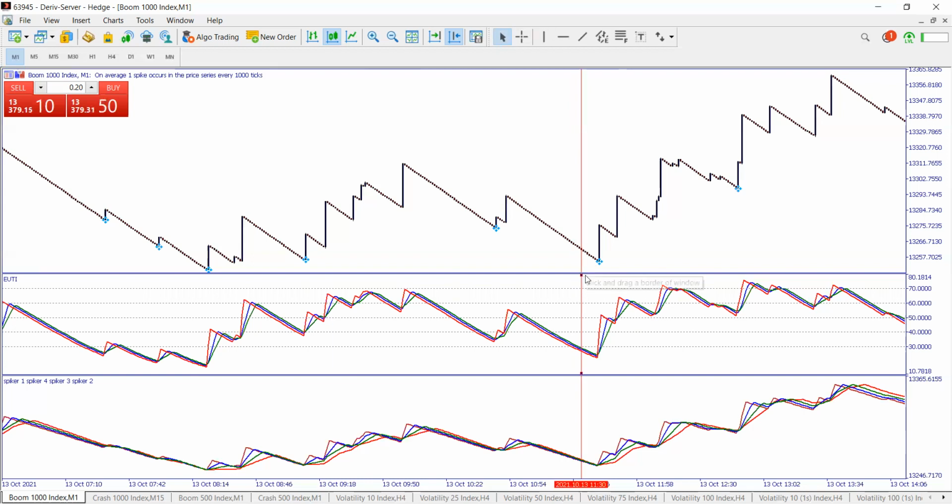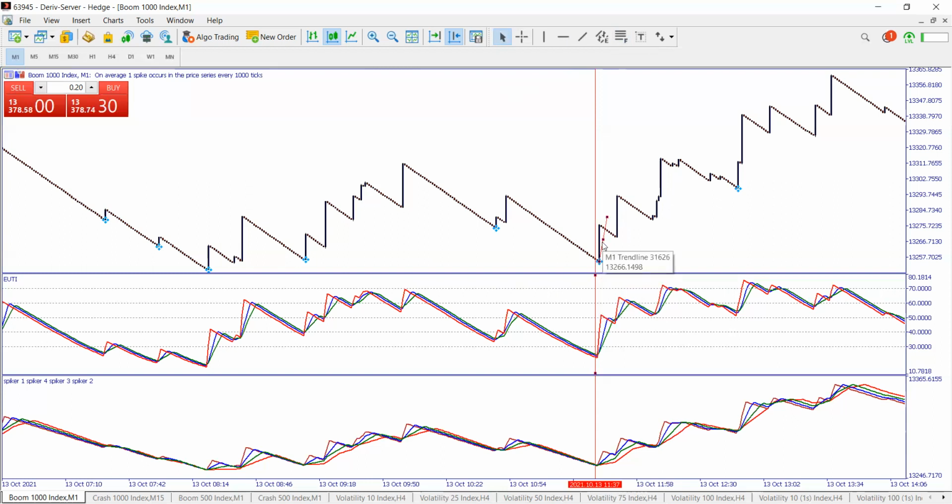Remember what we said? You take it from here to here. If it is 40 and below, which was around this area, it entered the 40 and below. You wait for UTI for the lines to come together and become one line or to form a rainbow tied together, and then you take your buy. So by the time that it was tied together here, you could have taken a buy and you take this spike.